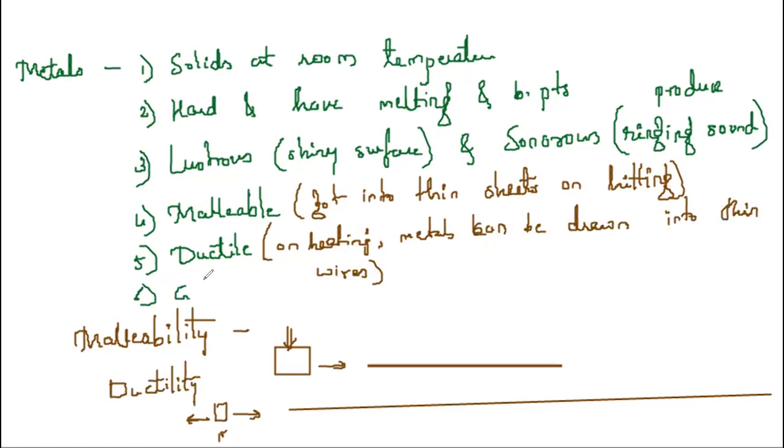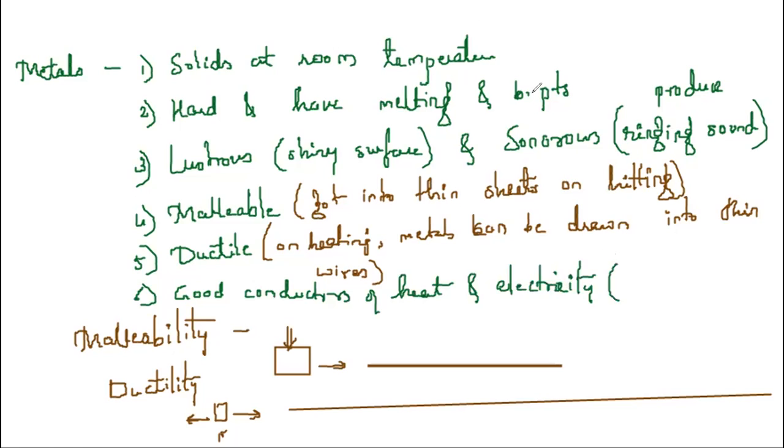Next important property is they are good conductors of heat and electricity. That means you take a rod of iron and heat it at one end. When you heat it at one end, after some time the other end also becomes hot. Therefore we say conduction. Suppose I have taken an iron rod here. I am heating at this end. After some time, this part also becomes hot because heat is conducted through the iron.